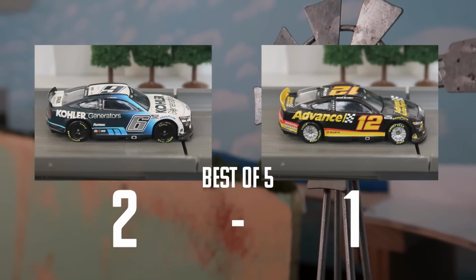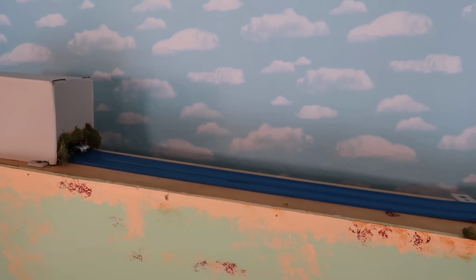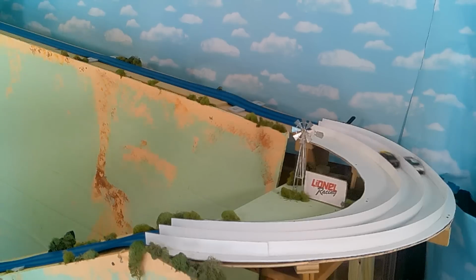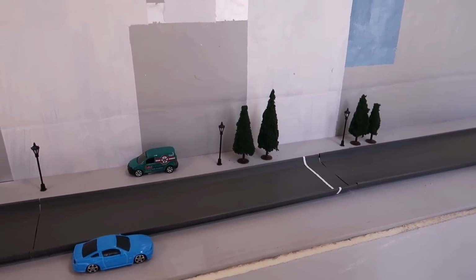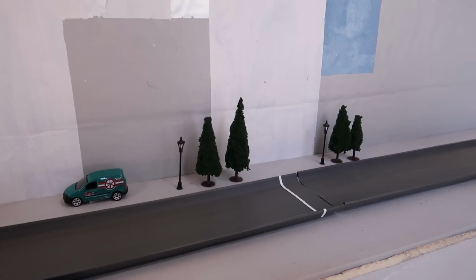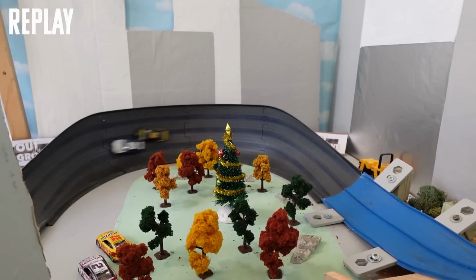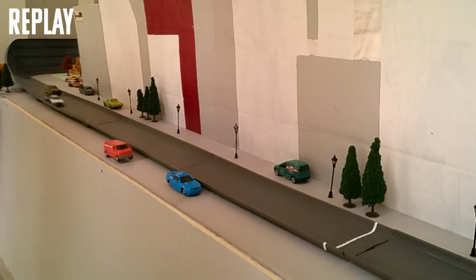Can Brad Keselowski send Ryan Blaney home? Green flag is out in race 4. Keselowski pulling ahead. Now Blaney side by side through the final corner. It's Keselowski in the home stretch, nosing out in front. Brad Keselowski will head to the Eastern Conference Finals as he bests Ryan Blaney in 4 races. What a move by Bad Brad.